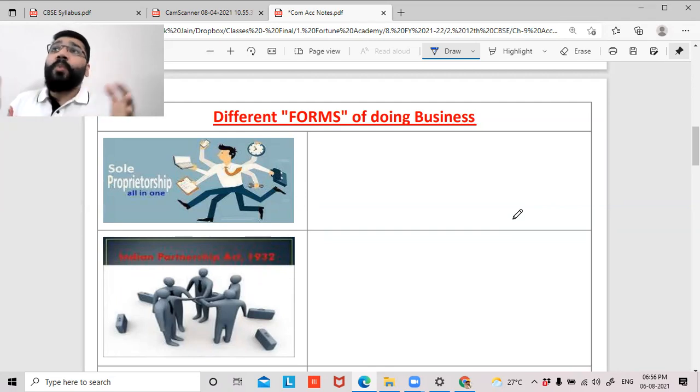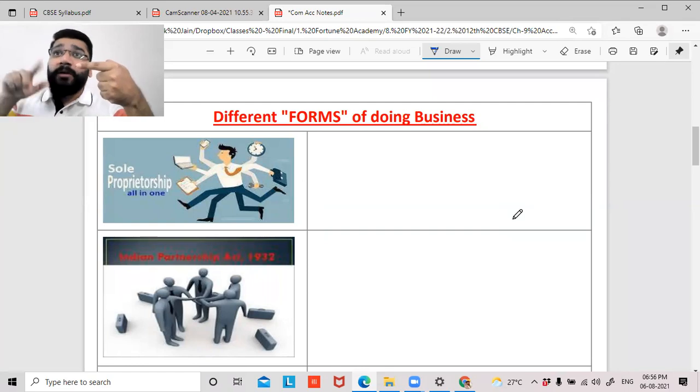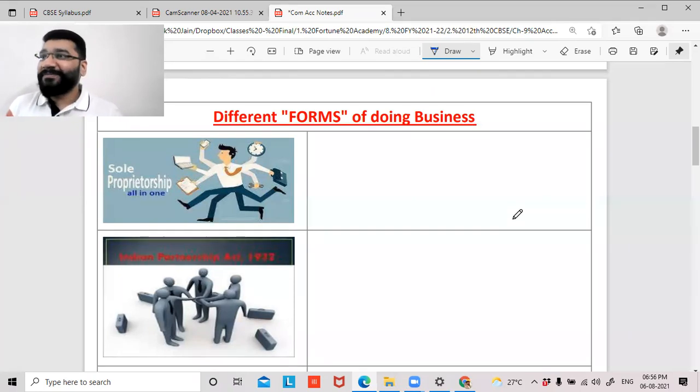So guys, are you able to understand why company is there in place? The first limitation of partnership is the number 50. Beyond 50, partnership business is not suitable. That's why you look up to company. Second is, guys, the liability of the partnership is unlimited, which means what?